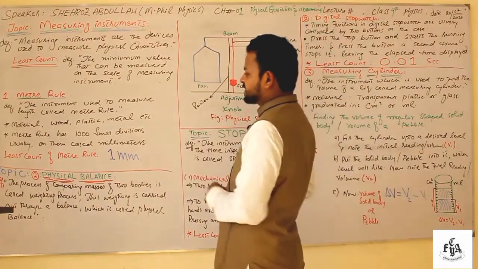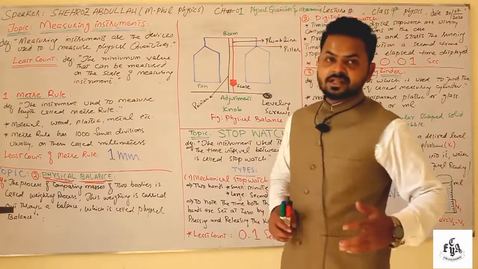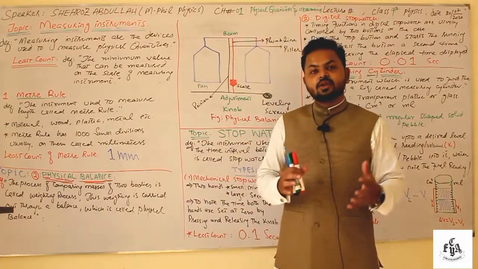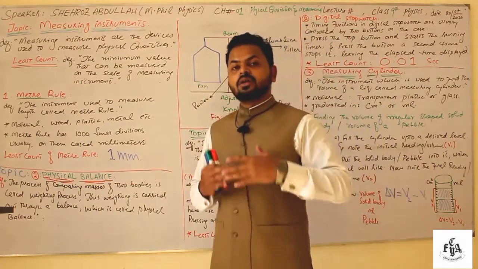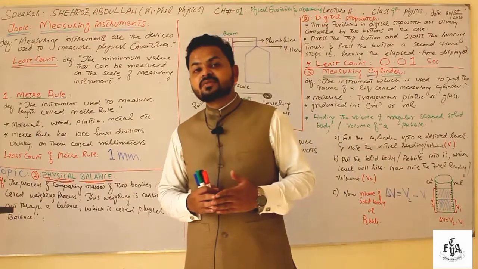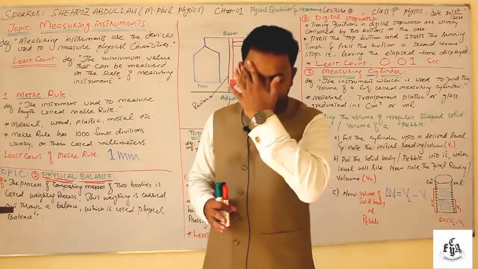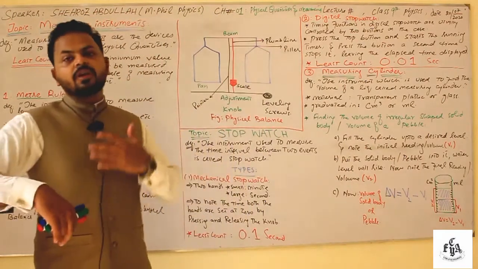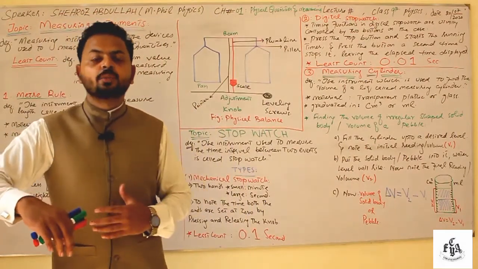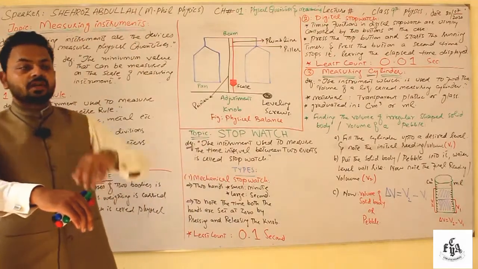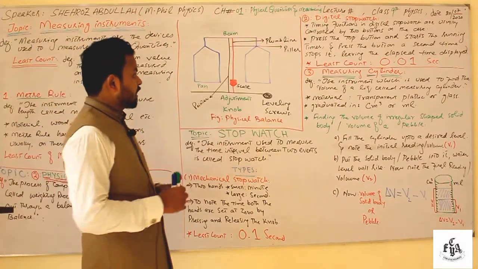Next we have the physical balance. A physical balance is a measuring instrument which is used to find out or measure the mass of a certain object. Physical balance has basically two pans, a pillar, beam, pointer, and an adjustment knob.